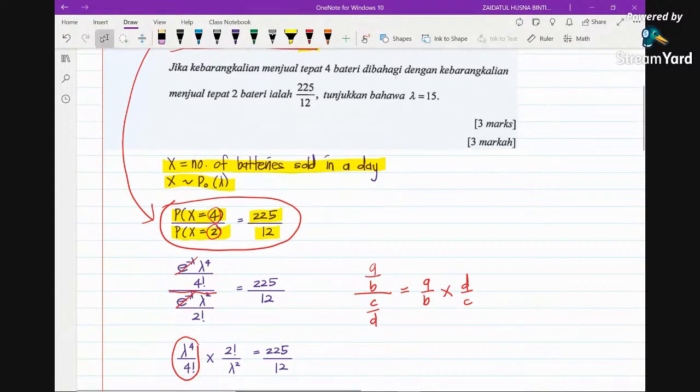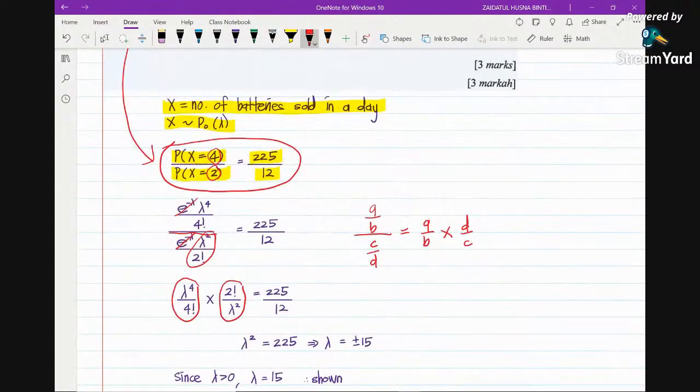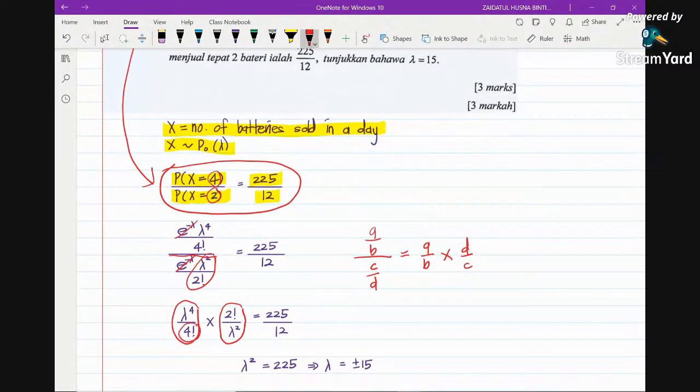So here I swap this. So it's going to be 2 factorial divided by lambda squared. So if you notice that, 4 factorial is basically what? 4 factorial is basically equal to 4 times 3 times 2 factorial, right? So then you know that this 2 factorial can just be cancelled out. So this is 4 times 3 times 2 factorial, so this is actually 4 factorial. So this 2 factorial can be cancelled out with this 2 factorial. So we have this 12.